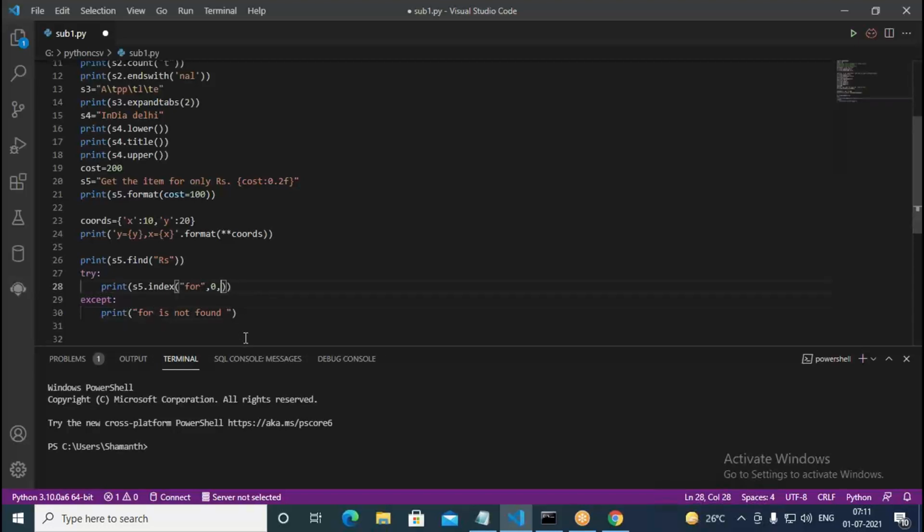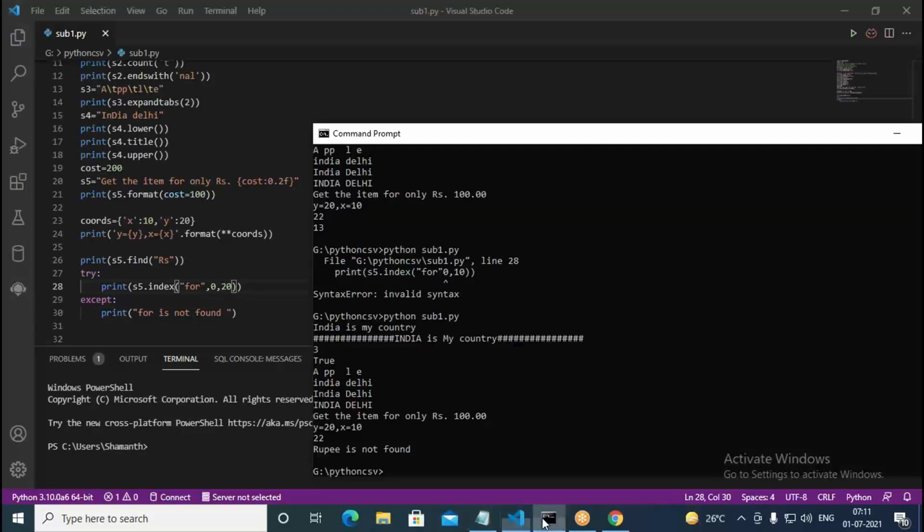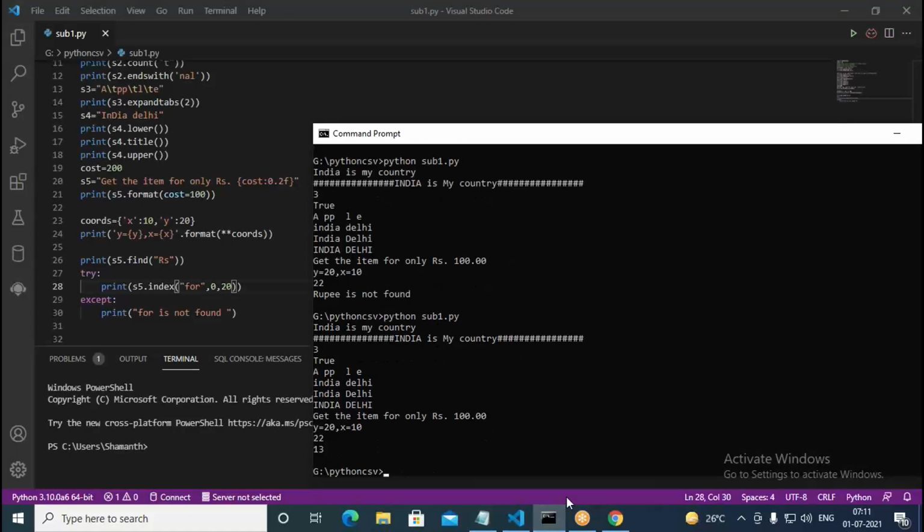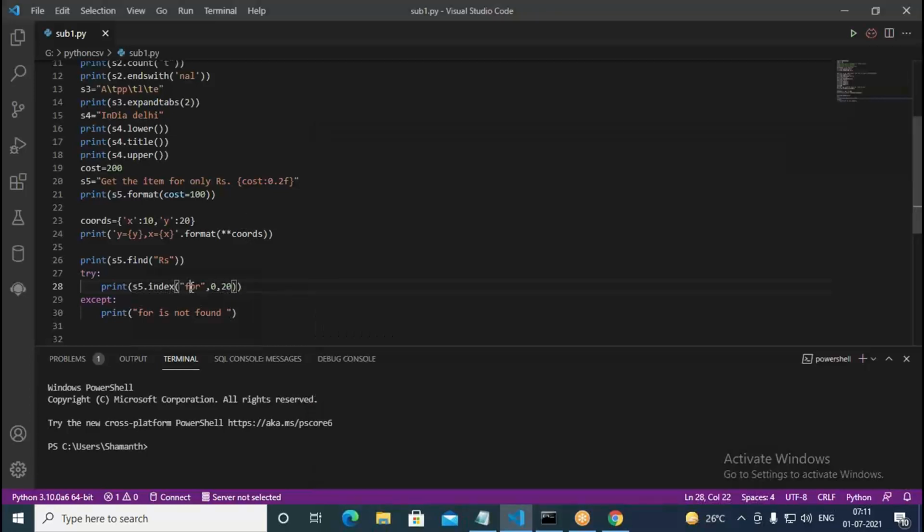Suppose if I put here 20. Now this time, definitely it says found at position 13. Okay, so the required range you can also give with the index. What character you are checking for, then starting position and ending position, you can also specify in this, which is not possible with find. In find you need to specify just the string, whether it is available in the given main string or not.